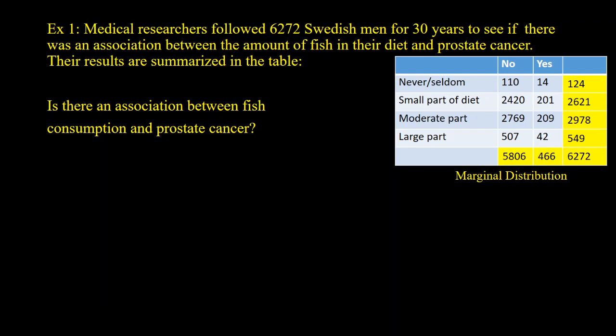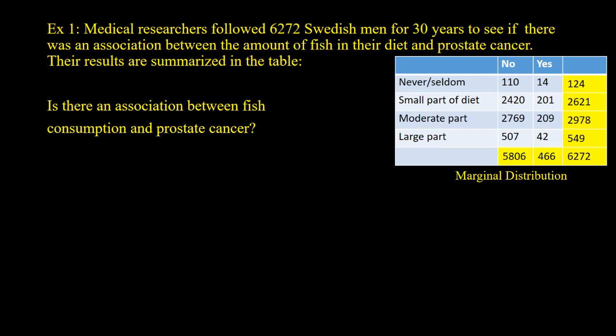In this one, the marginal distributions won't be as helpful, so we want to look at conditional probabilities based on a condition here. What I want to say is, out of all those that did not develop cancer, what percentage of them had fish as a small part, what percent had no part of their diet, what has a large part. So we'll look at those 5,806 people that did not develop prostate cancer.